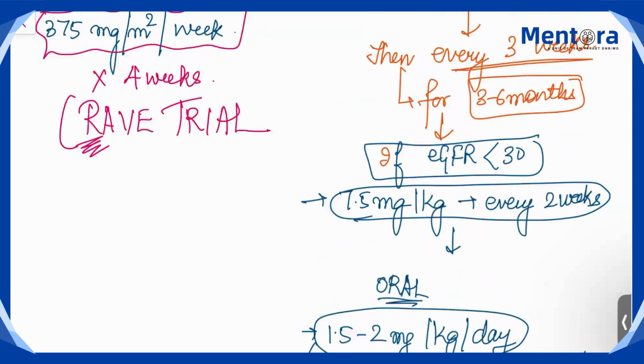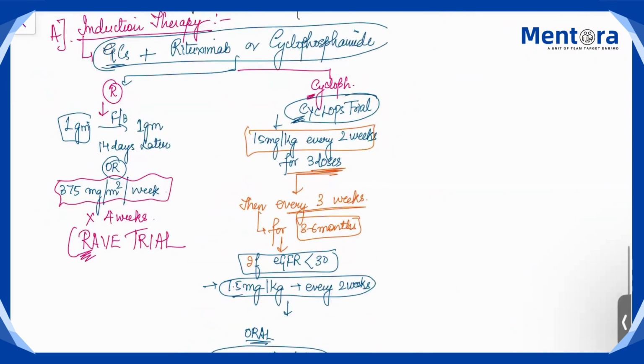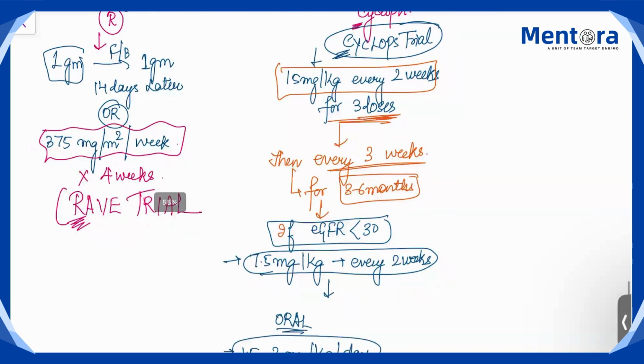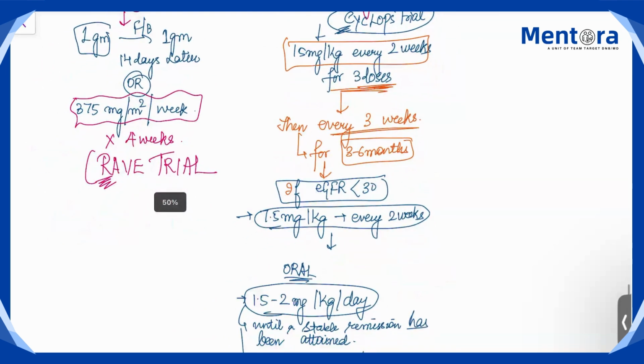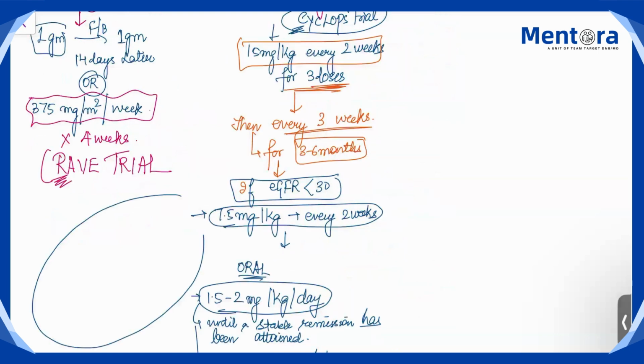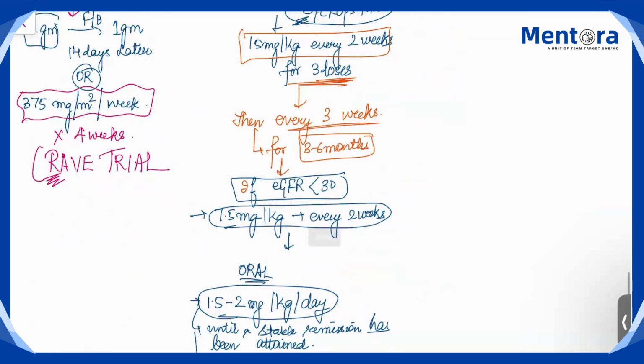Okay, so you were giving rituximab, you were giving cyclophosphamide in these 2 proper doses, and along with this you have to give your pulse glucocorticosteroid, that is methylprednisolone 1 gram per day for 3 days, followed by prednisolone 1 milligram per kg per day, and slowly and gradually you have to taper the glucocorticosteroids.